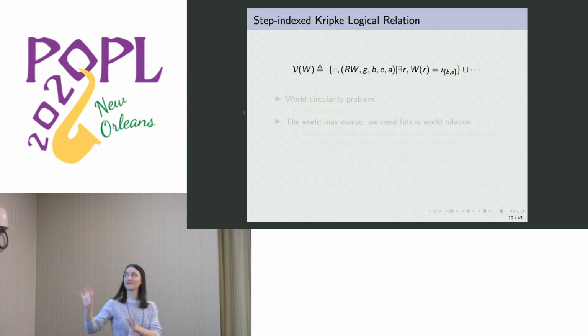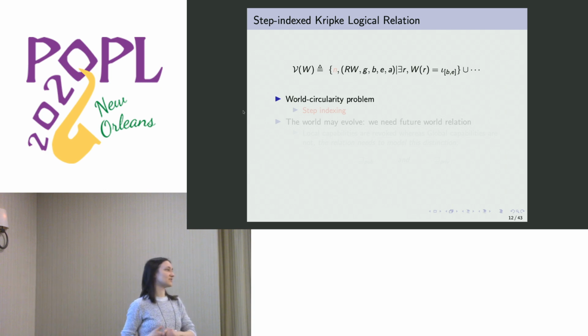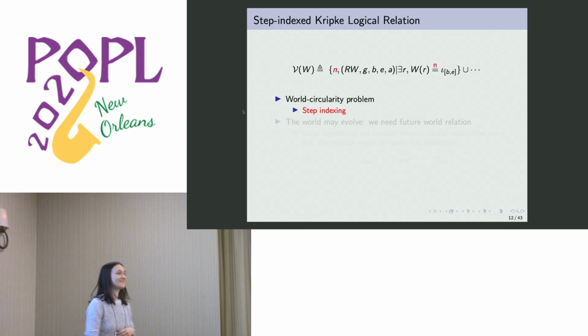So I'm not going to show what these invariants look like, but there are a lot of interesting concerns here. For example, we want to say that everything within the region is valid, but in that case we already have an issue, because we're defining the validity of a capability given the definition of validity. So there's a circular definition and it's not well defined. This is what in the literature is known as the world circularity problem, and there's a lot of work that has solved this, namely using step indexing.